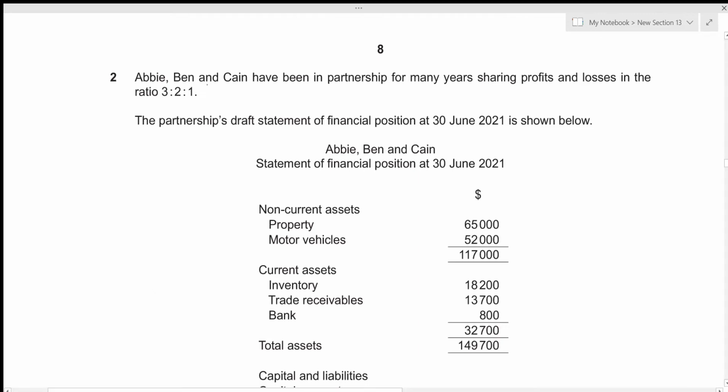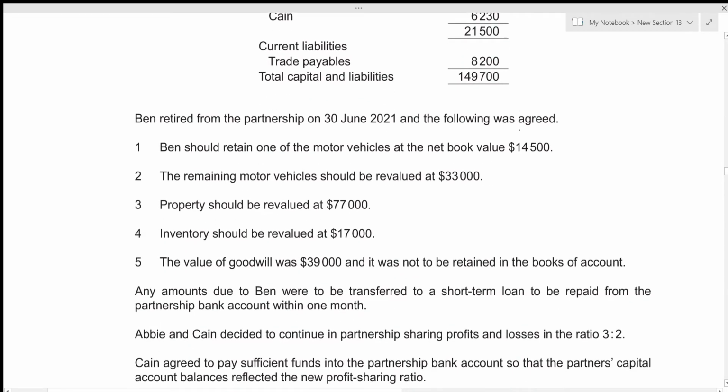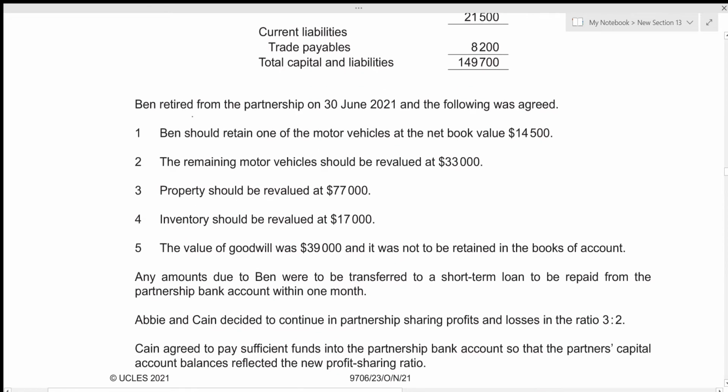Abby, Ben, and Ken have been in a partnership for many years, sharing profits and losses in the ratio 3:2:1. So out of 6 portions, 3 belongs to Abby, 2 belongs to Ben, and 1 belongs to Ken. Then the partnership's draft statement of financial position at 30 June 2021 is also given below. Then we are given the information that Ben retired from the partnership on 30 June 2021 and the following was agreed. So these are the terms on which Ben retired.